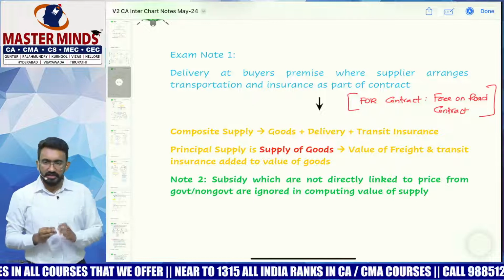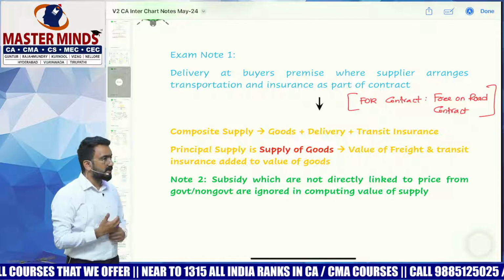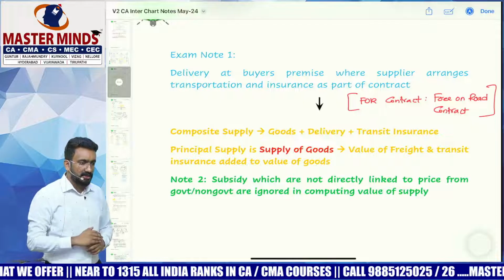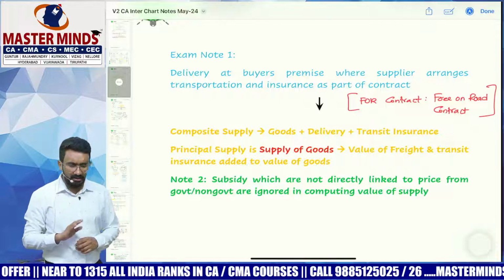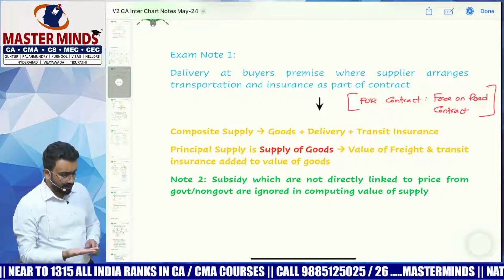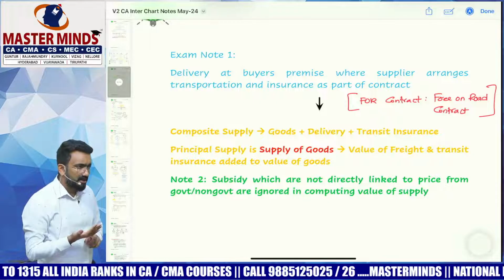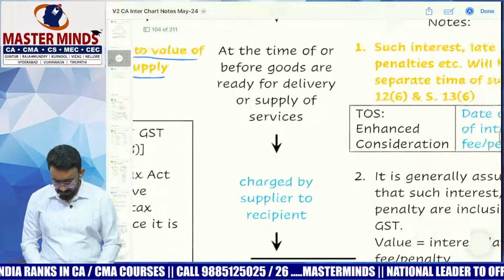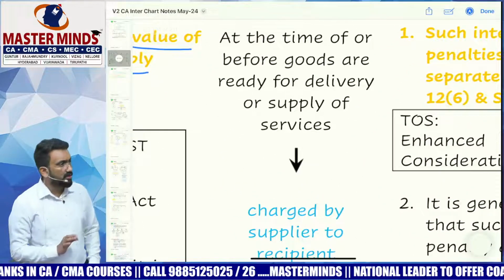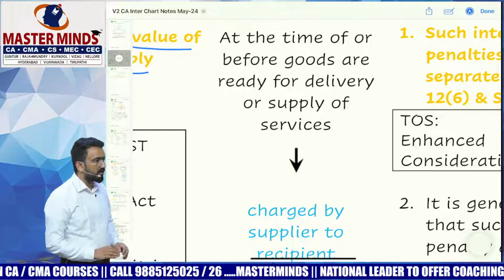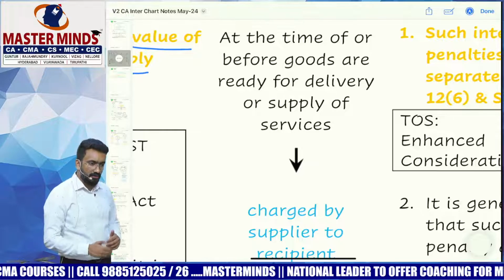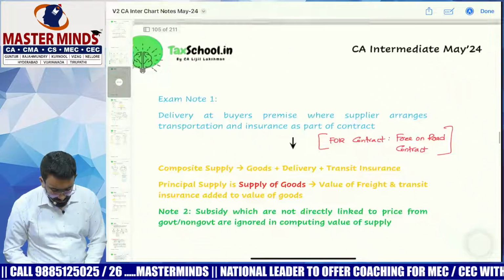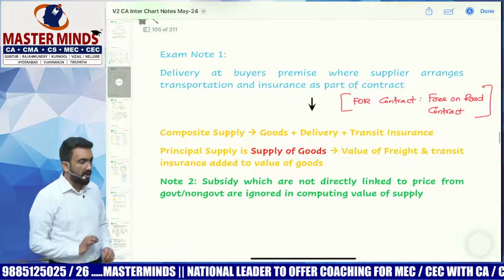Yes. So the next question is, in what section would I substantiate that delivery charges are to be added to the value? Is it incidental expenses? So generally there are two ways in which I can argue that. Number one, incidental expenses. But the incidental expenses wording specifically talks about expenses incurred till the time goods are ready for delivery. They're not talking about expenses you incur after or for the delivery, right?